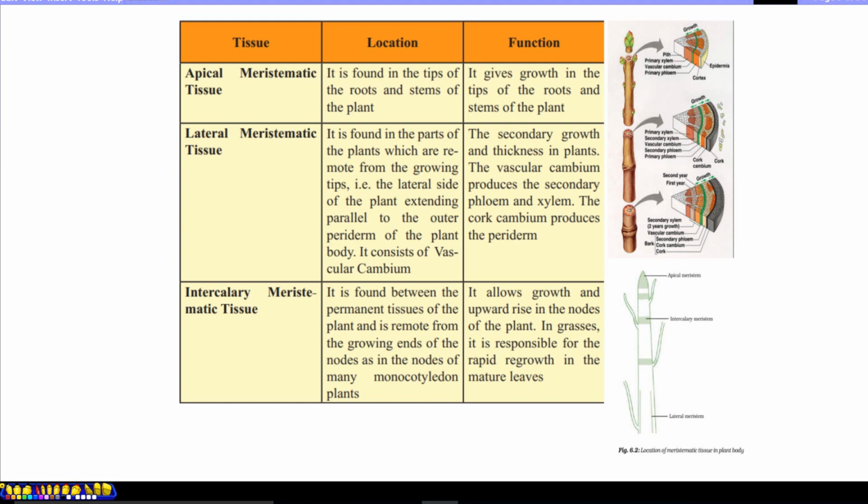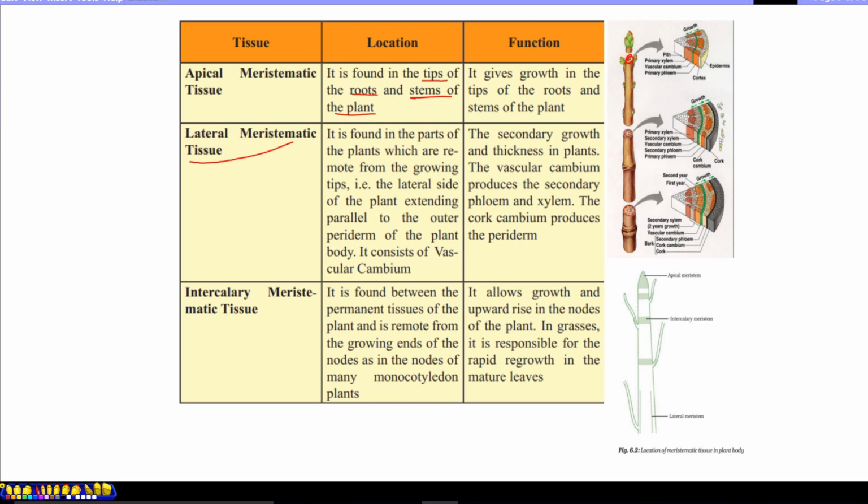To review, apical meristematic tissue is found in the tips of the roots and stems of the plant, at the growing points, making roots, stems, and branches longer.